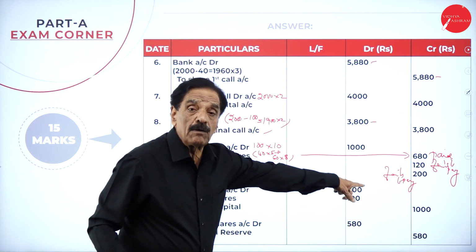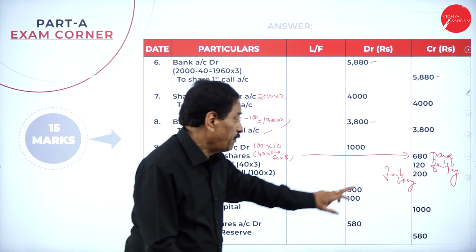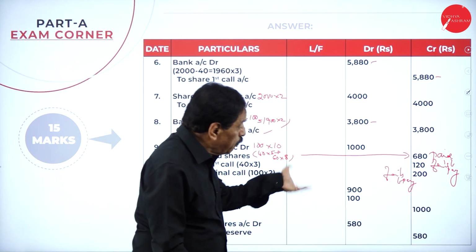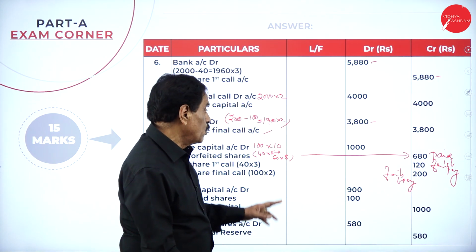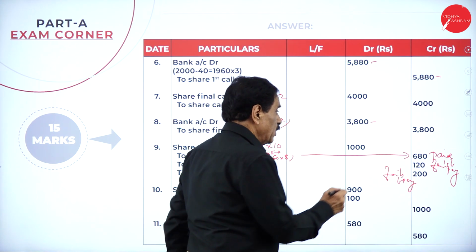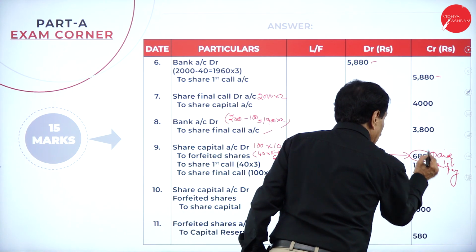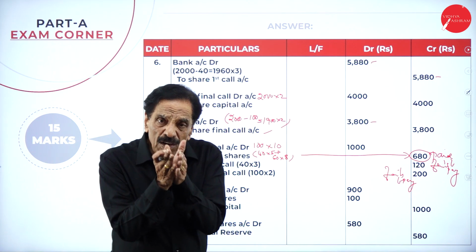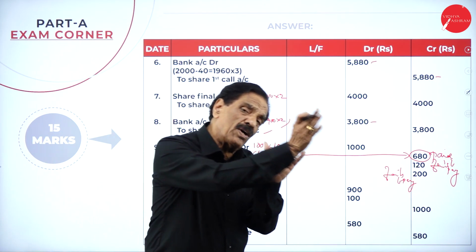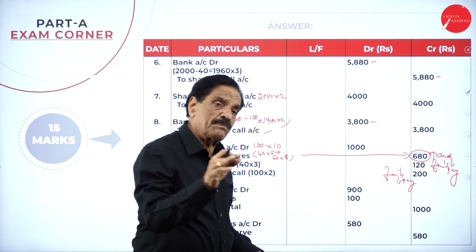So already paid how much? 680. First man fails to pay 120. Both fail to pay 200. Totally, you have only 680 rupees. We receive a cash of 680. Now we have 100 shares that can be reissued to another man. At what rate? At rupees 9.